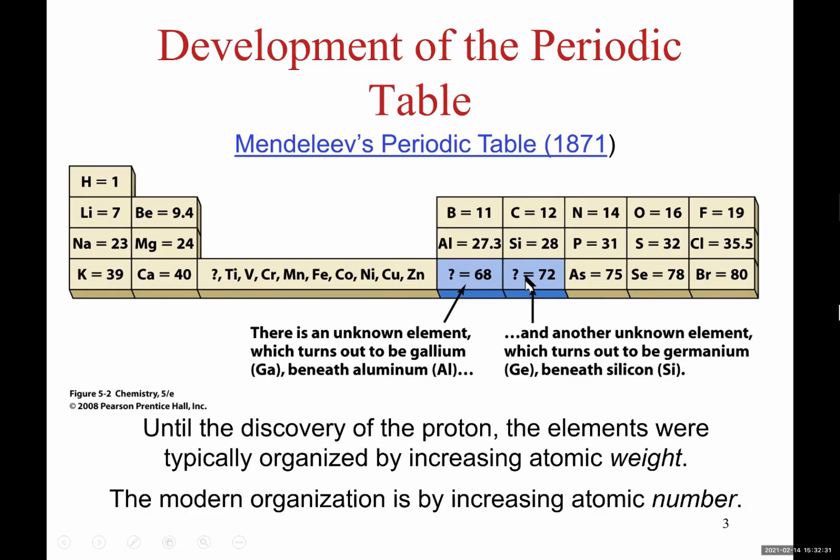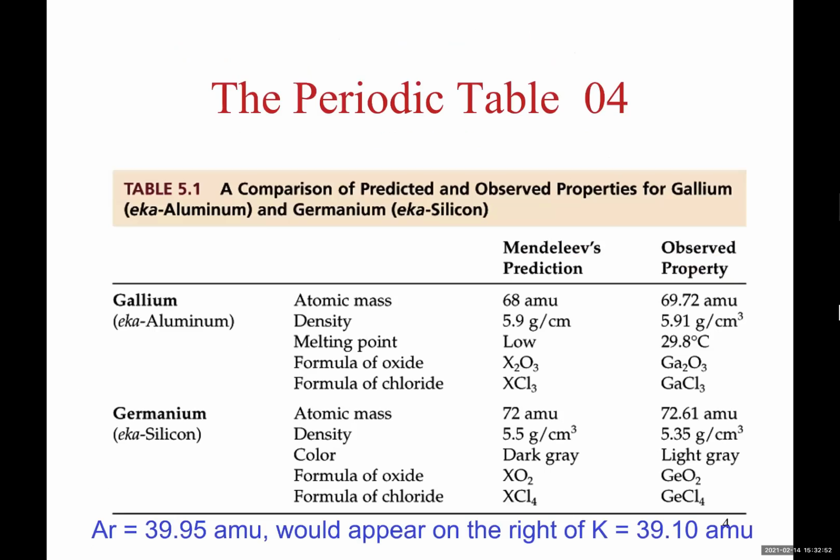So he called this future element eka silicon, which means the element which is under silicon. This other one was called eka aluminum, the element which is going to be under aluminum. It didn't take very long before these two elements were discovered, and he really met his prediction.